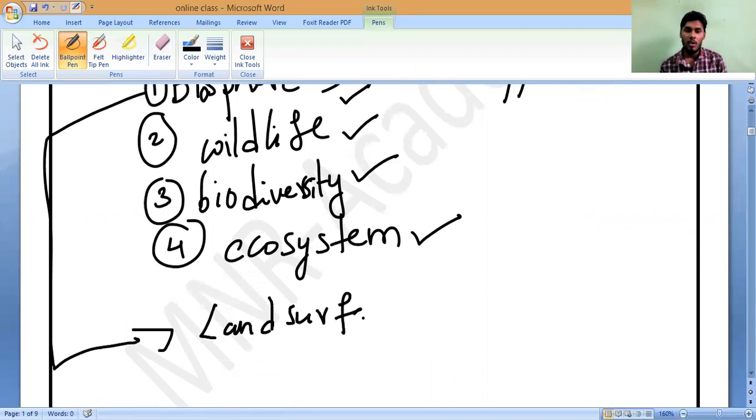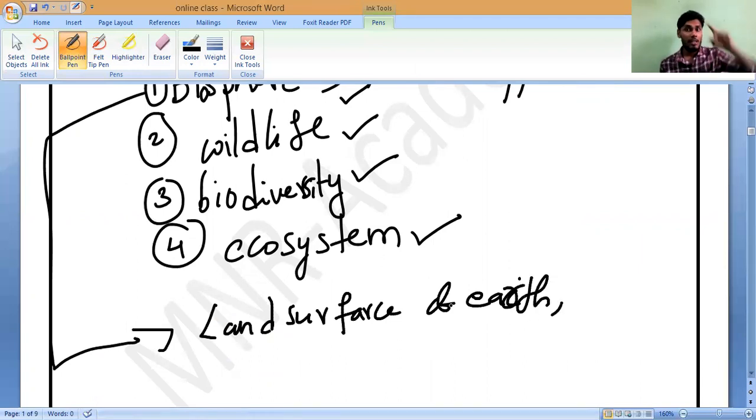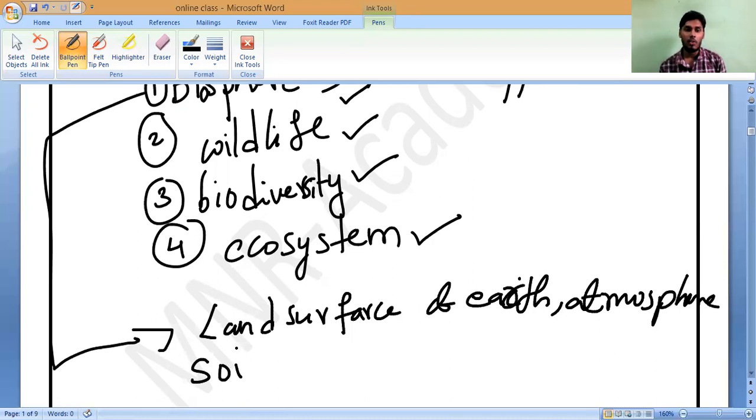As well as the atmosphere, our surroundings, where so many germs, bacteria and fungi live, so that is also called biosphere. The soil inside the earth is also biosphere, because so many organisms are living there.